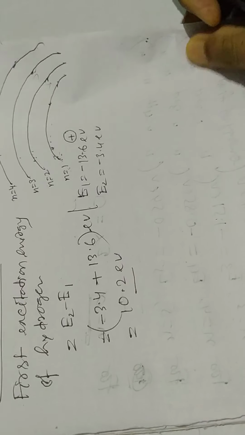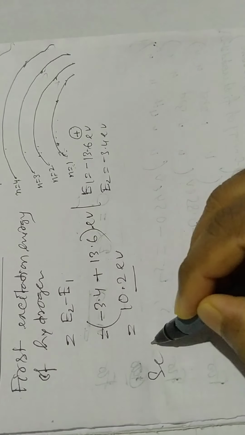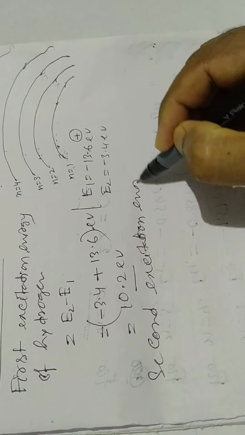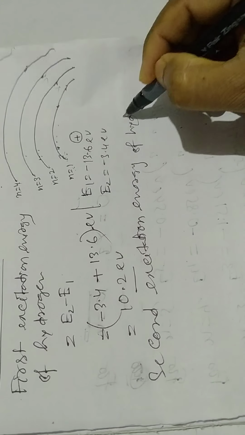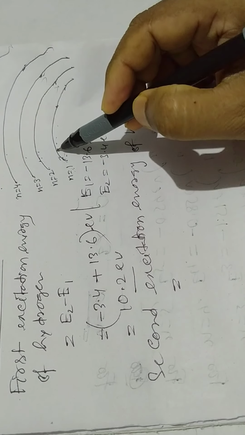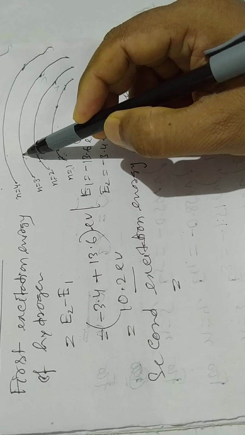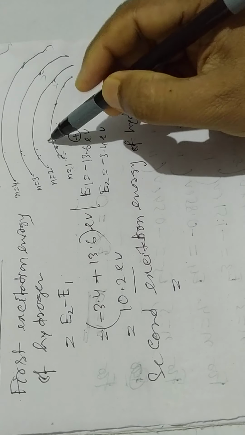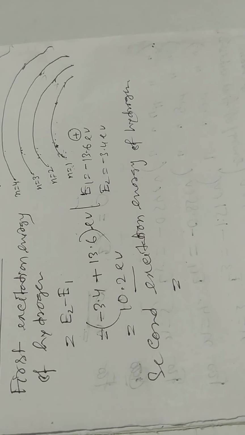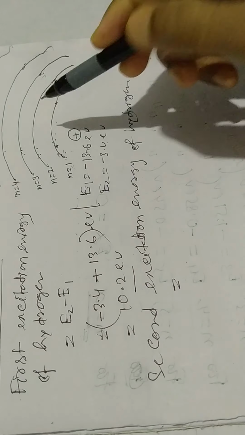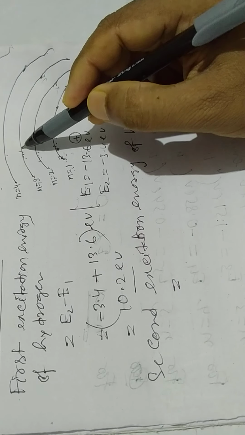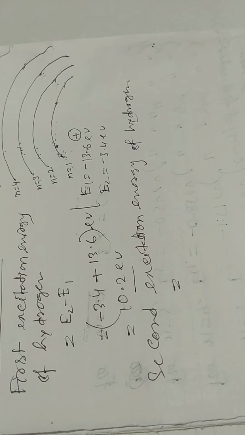Similarly, second excitation energy of hydrogen. Now the electron has to go from the ground state to the third orbit, that is the second excited state. How much energy is required by the electron to go from n equal to 1, the first orbit, to the third orbit, n equal to 3, the second excited state, is called the second excitation energy.